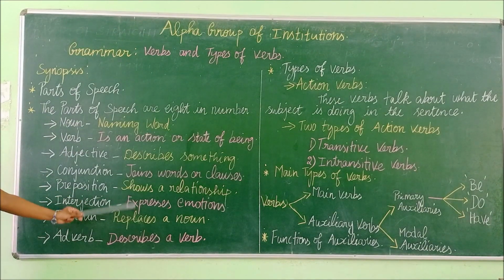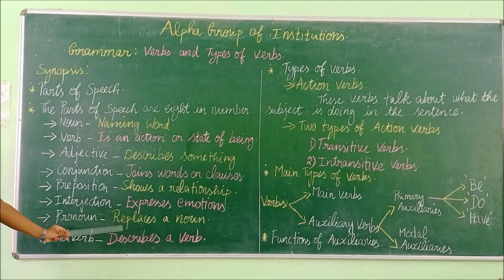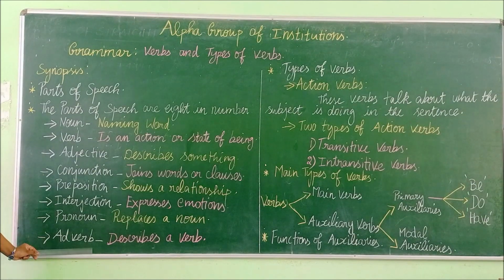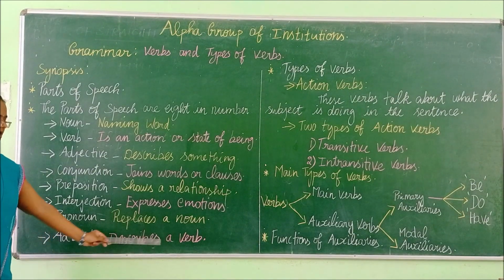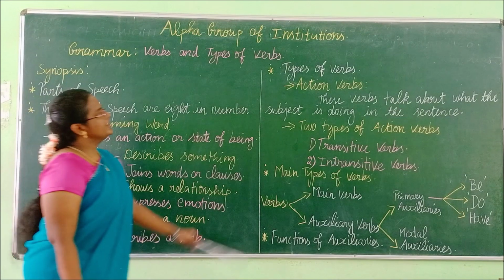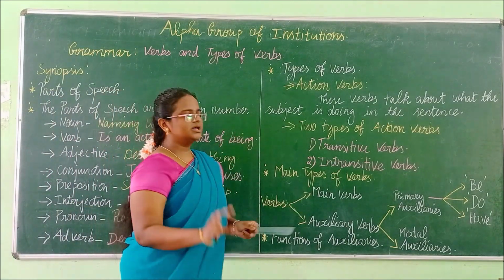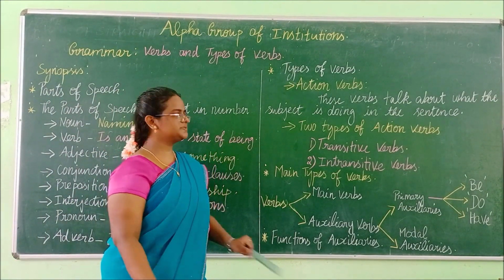Then, what is meant by interjection? Interjection expresses emotions. Then, pronoun. What is meant by pronoun? Pronoun replaces a noun. Then finally we are going to see adverb. So what is meant by adverb? Adverb describes a verb. Then we are going to learn about types of verbs.